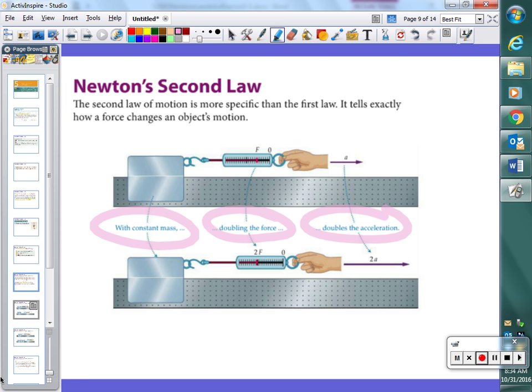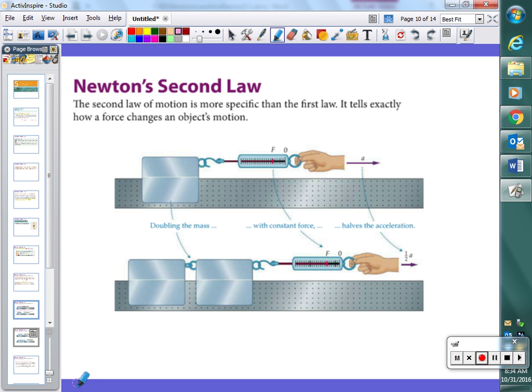But if we have a constant force, the same force applied in both instances, and we make the mass bigger, going from 1 to 2, we end up with half of the acceleration. So the heavier things are, the less they accelerate. The more force we use, the more it accelerates.